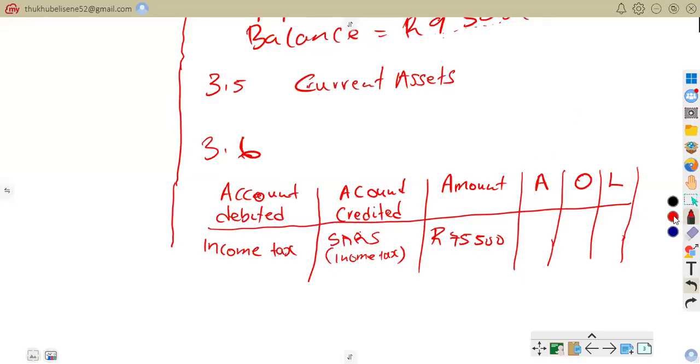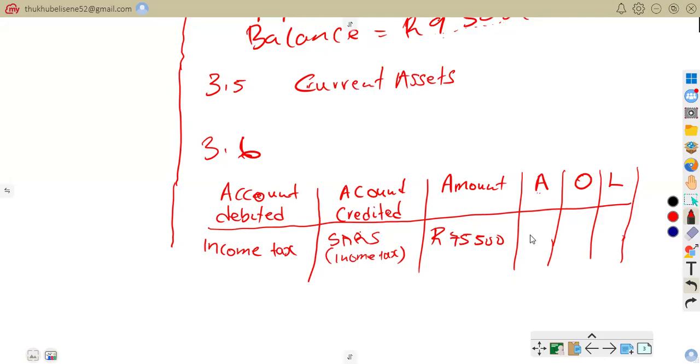When we come to the effect on the accounting equation, we can see now that the assets are not affected because we are talking of income tax. Income tax is an expense. We know incomes as well as expenses are under owner's equity.